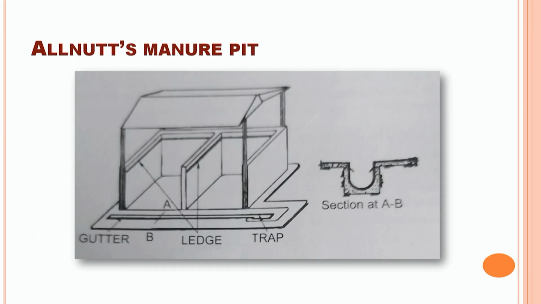This is the diagram showing Allnutt manure pit, as I have discussed, having 2 parts and covered with the temporary roof structure, and the U-shaped gutter present in front of this Allnutt manure pit.